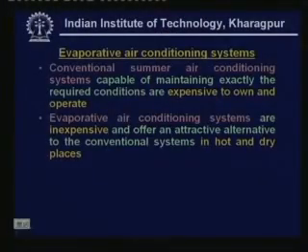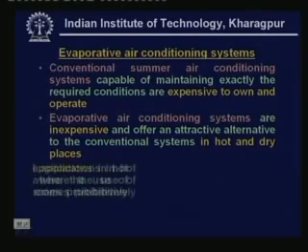However, they are very expensive. Not only is the initial cost high, but the running cost is also high. So, you will find that in certain applications the cost may be prohibitive. In such cases one has to look for alternative systems. So, the evaporative air conditioning system is an alternative to summer air conditioning systems which can be used in hot and dry climates. Evaporative air conditioning systems are inexpensive and they offer an attractive alternative to the conventional systems in hot and dry places.